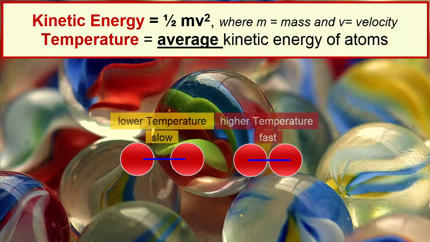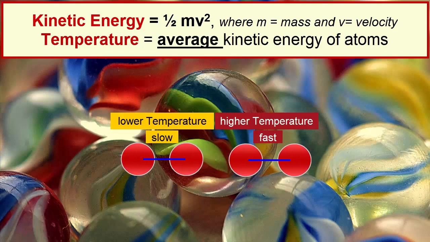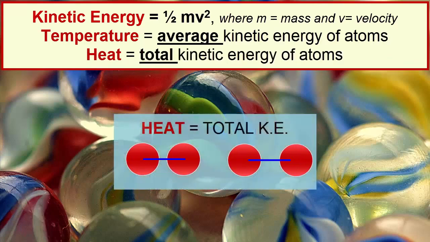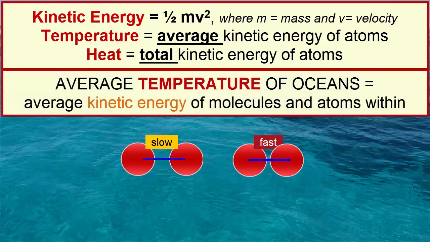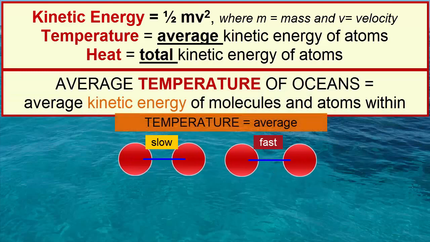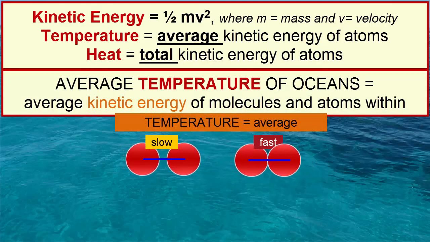Temperature is a measurement of the average kinetic energy of the atoms in a substance, so as velocity increases, so does temperature. Heat is a measure of the total kinetic energy of all the atoms in a substance. Objects with lots of motion carry a lot of heat. We can describe the average temperature of the oceans as the average kinetic energy of all the water molecules and dissolved ions in the ocean.